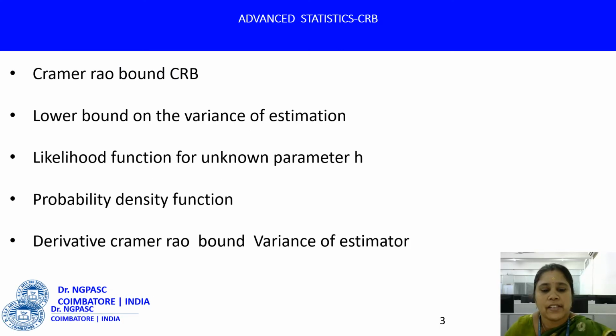To derive the CRB, the Cramér-Rao lower bound, let us start with the likelihood function of the parameter h, which is the probability p of y bar semicolon h. Here h is the unknown parameter and y bar is the vector of observations. Therefore, the likelihood function is the probability density function. Here we derive the Cramér-Rao lower bound of the estimator. Naturally, the integral of the probability density function is exactly equal to 1.